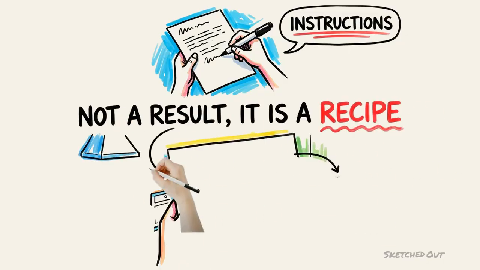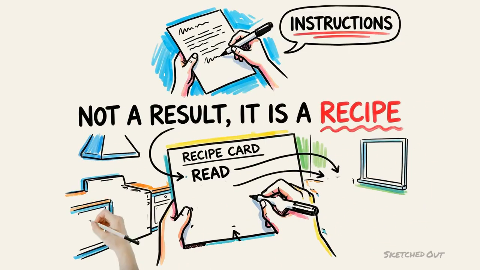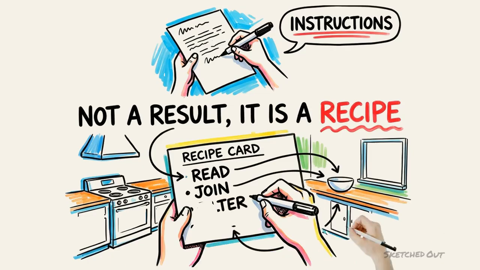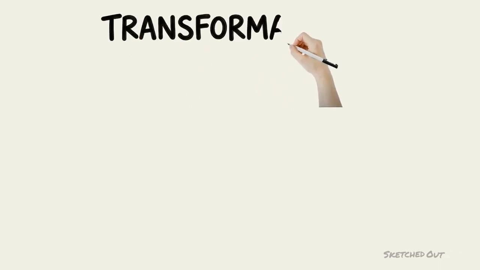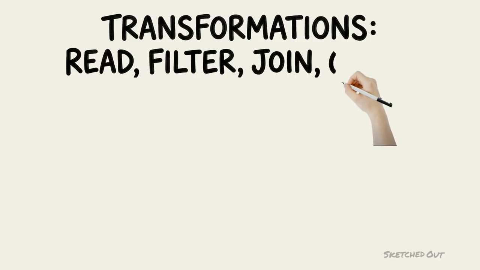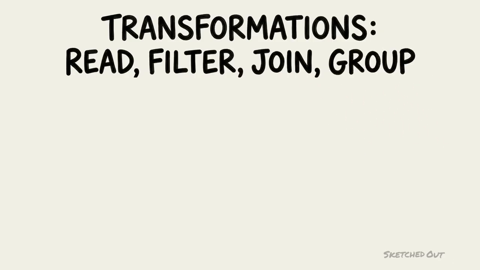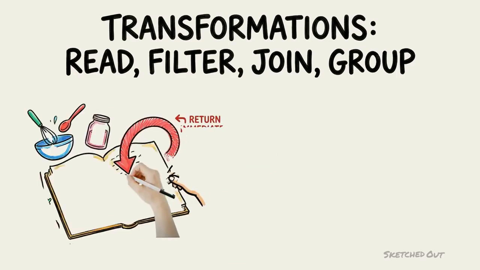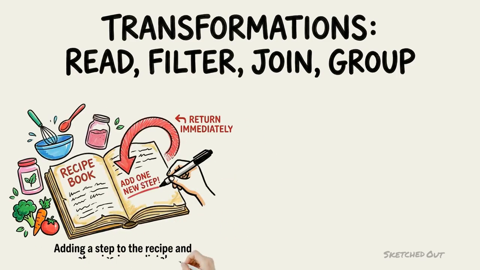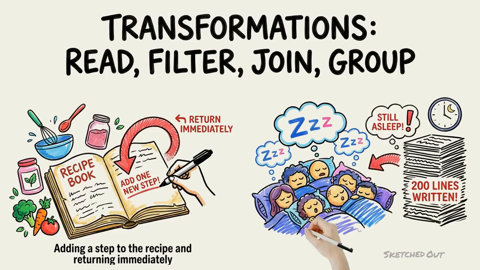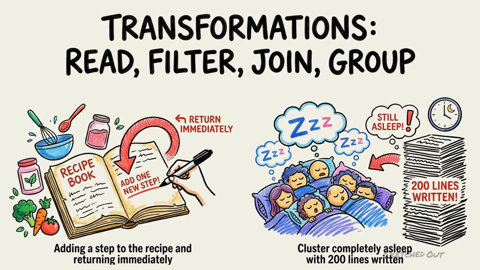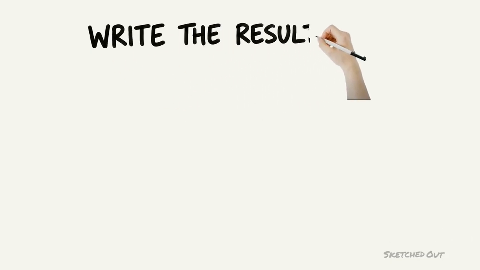What you are building, line by line, is not a result, it is a recipe. A handwriting steps onto a recipe card labeled read, join, filter, group, with an empty kitchen behind it and nothing cooking. Instructions like read, filter, join, and group are called transformations, and they all behave this way. They add a step to the recipe and return immediately. You could write 200 of them in a row and your cluster would stay completely asleep. What woke it up was the last line, write the result out.